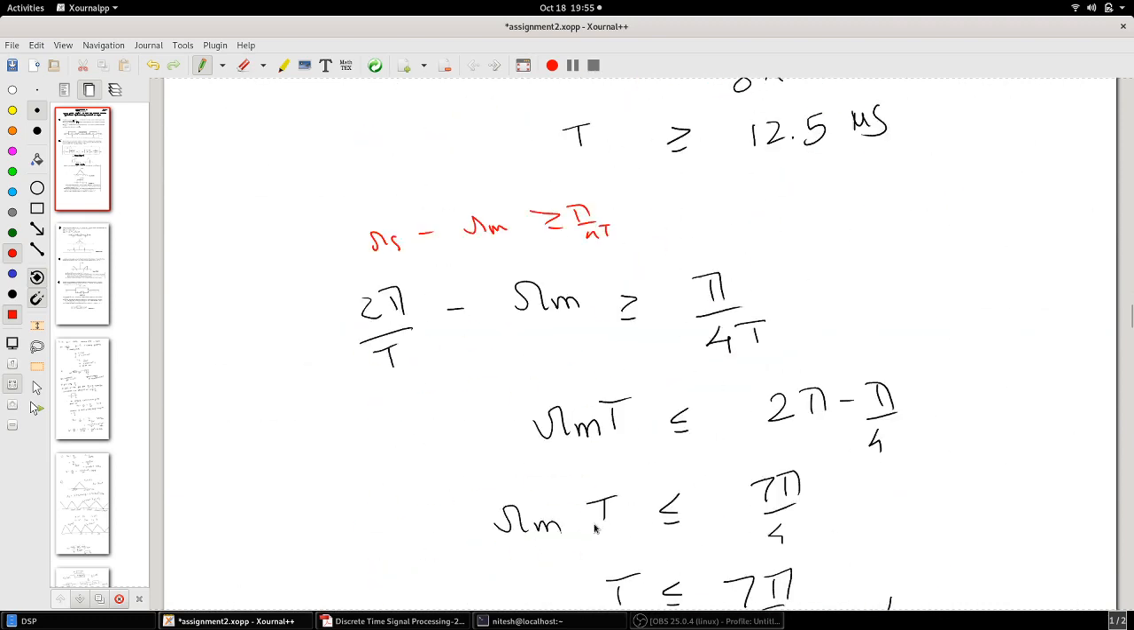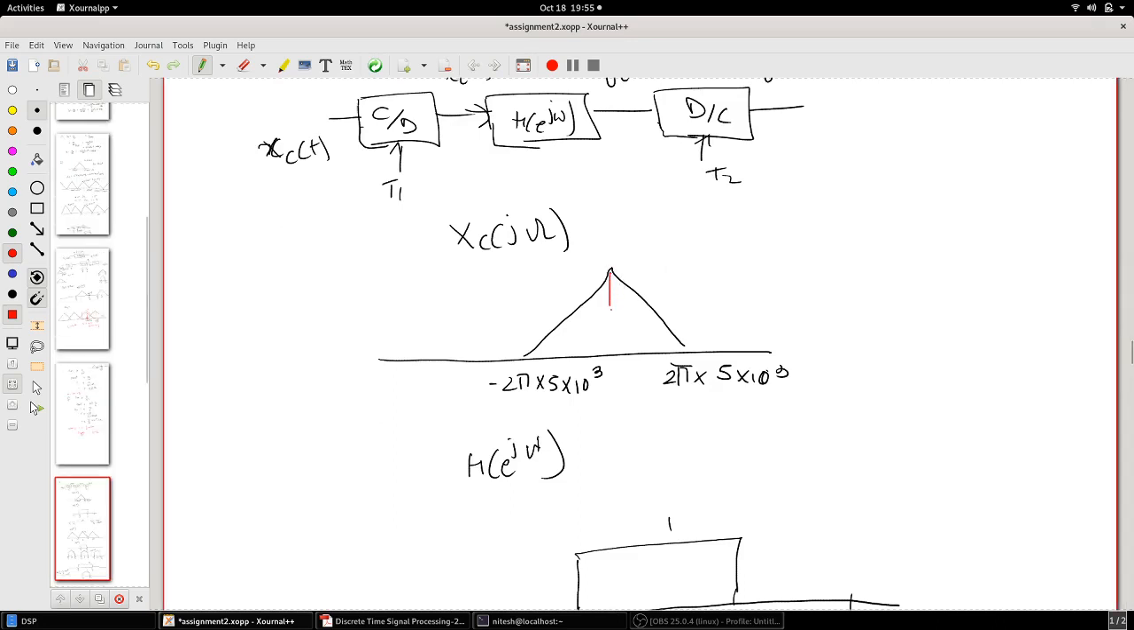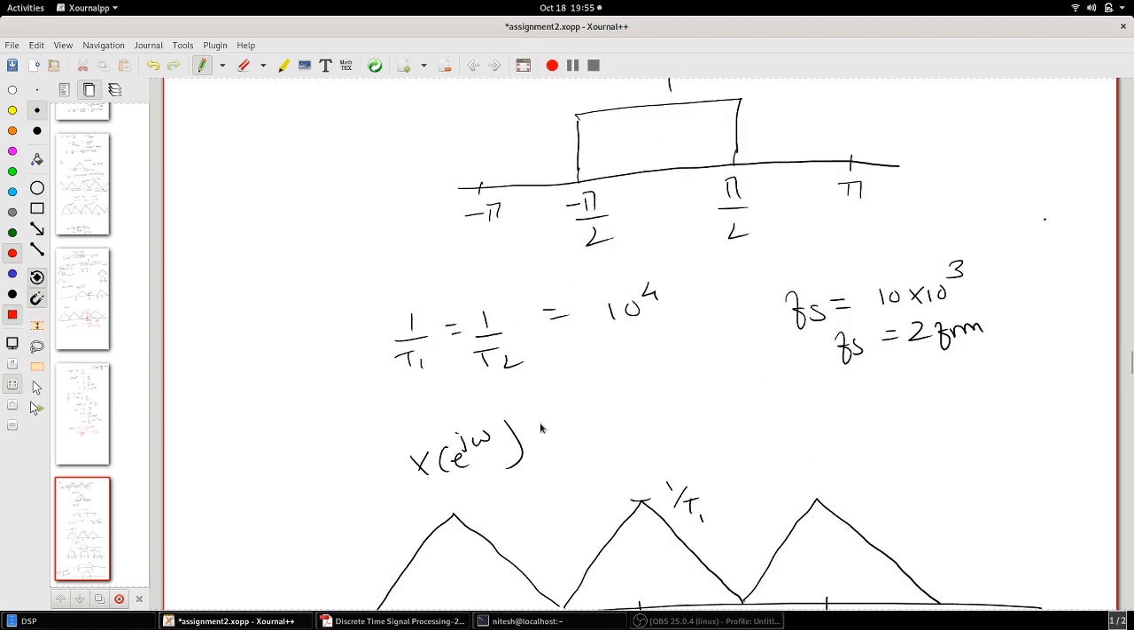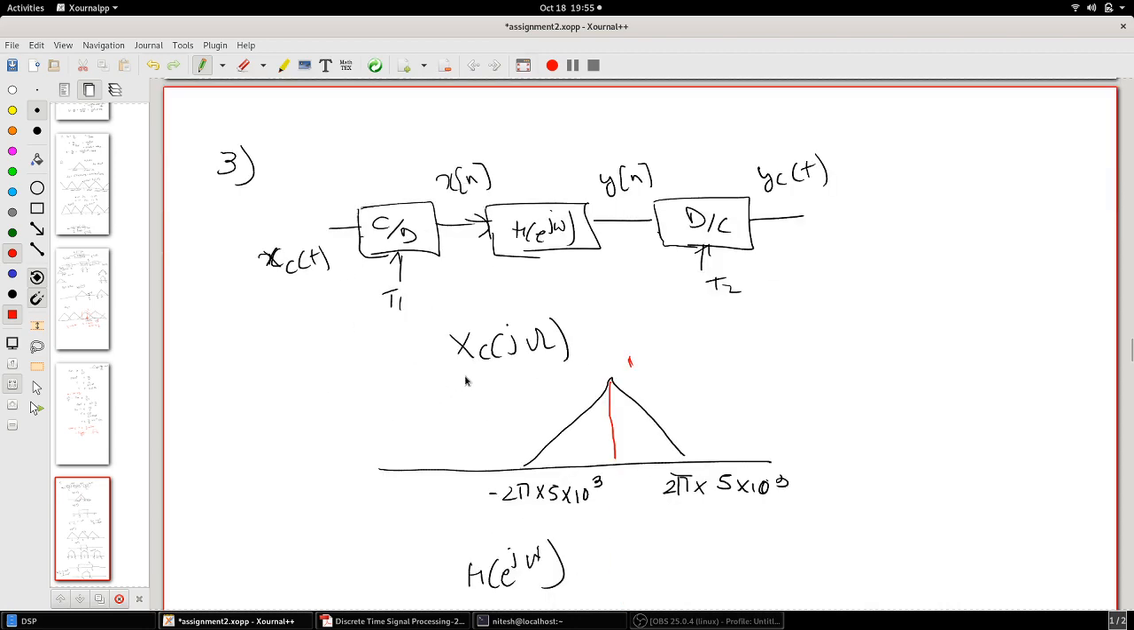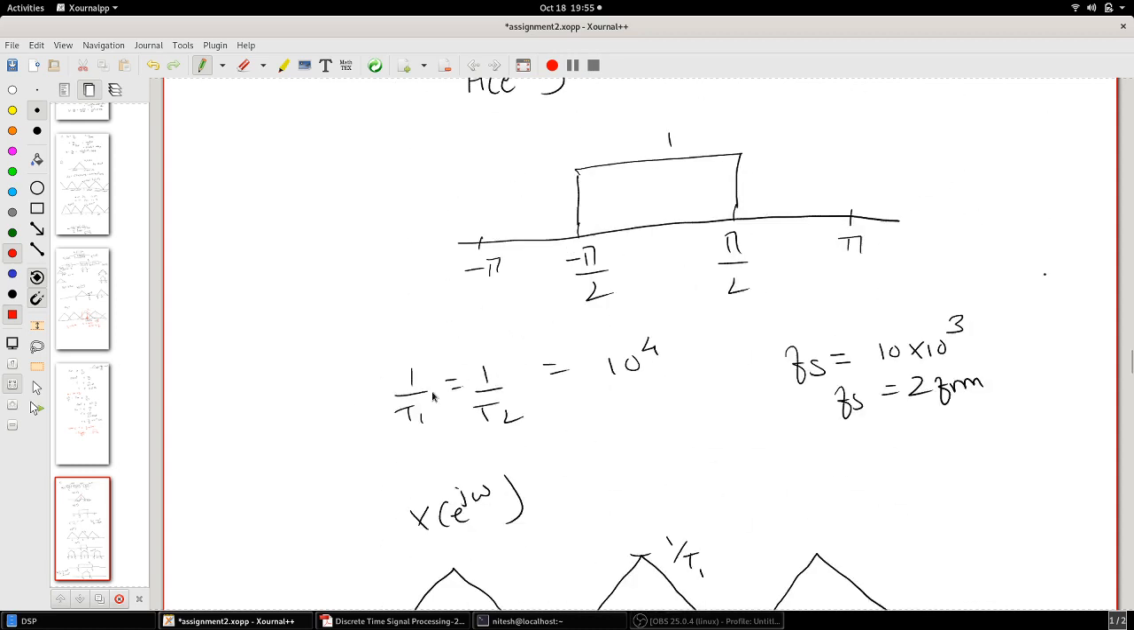Third A is here. This is x_c(jω) which is given, with a maximum amplitude of 1. It goes from minus 2π times 5 times 10^3 to 2π times 5 times 10^3. First, let me draw X(e^{jω}), which will be a normalized frequency. What we know here is 1/T1 is given as 10^4, so your sampling rate f_s is 10 times 10^3, which is 10^4 hertz.